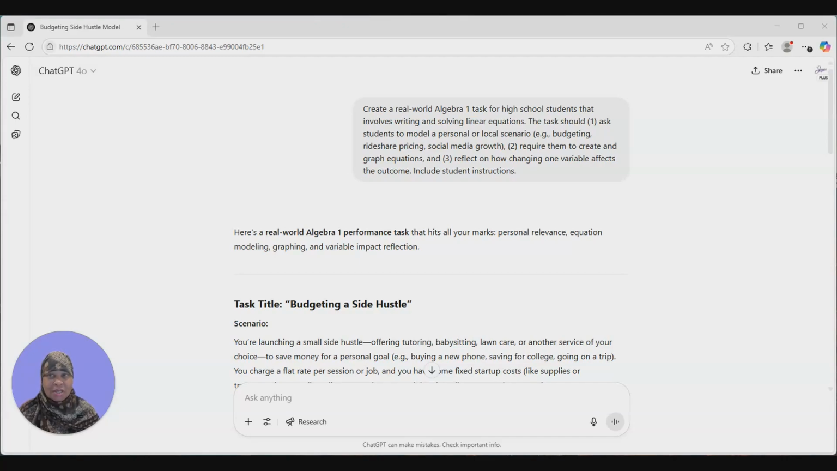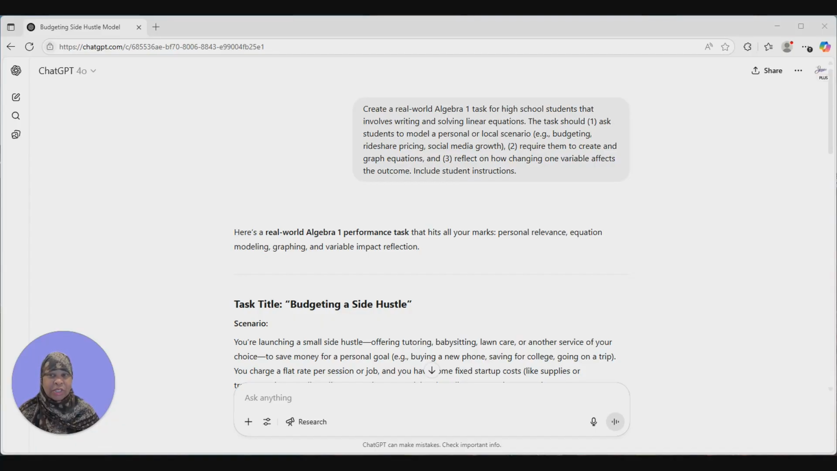For high school students, most algebra assignments are too generic to resist copying. Flip it by asking students to model something from their real world. You can use AI to turn abstract math standards into concrete student-centered tasks. Now they're not solving for just X, they're designing equations for situations they care about.